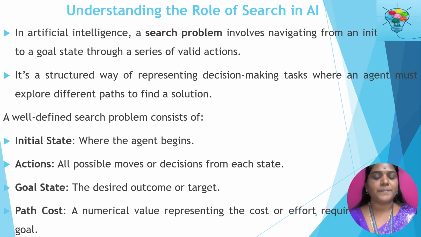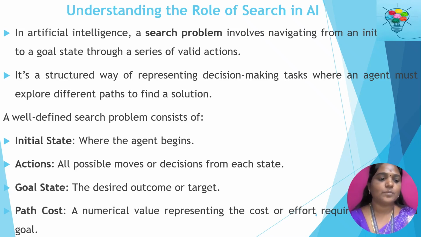It has to be represented in a structured format that helps make better decisions for the various tasks. The agent must explore different paths to find a solution to the particular problem. These search problems mainly consist of the initial state, actions, goal state, and path cost.